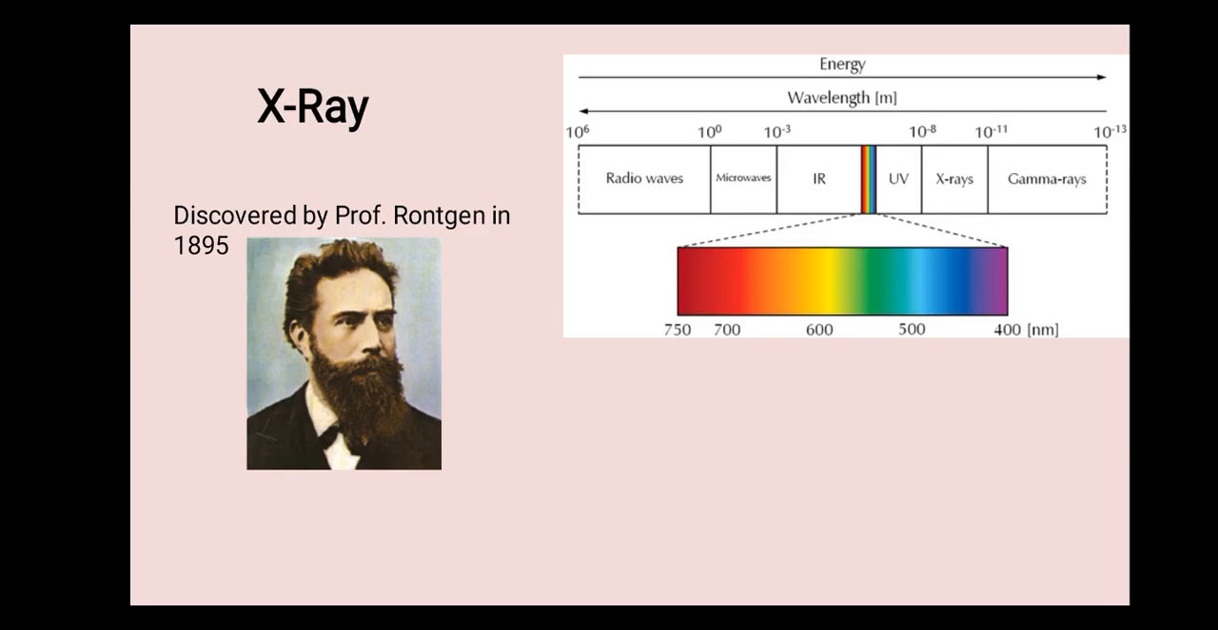So let us talk about X-ray. X-rays were accidentally discovered by Professor Röntgen in 1895. The nature of that radiation was not known at that time and it was denoted by the letter X, hence the name X-ray.